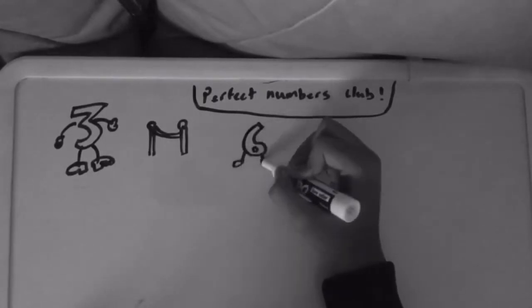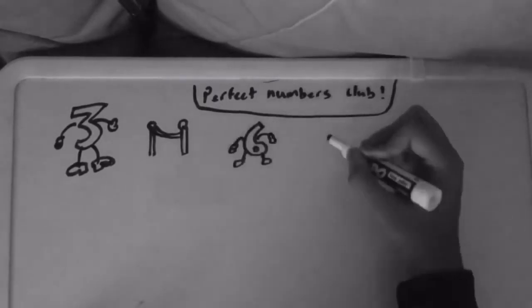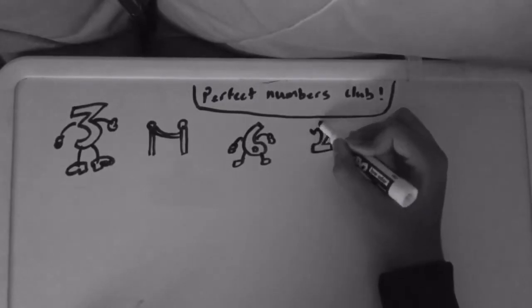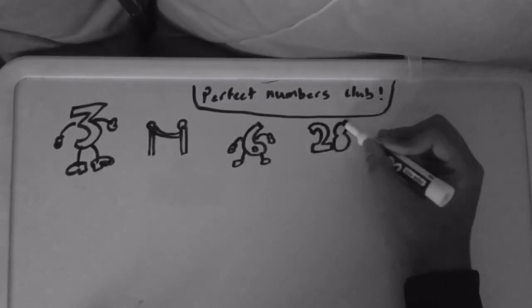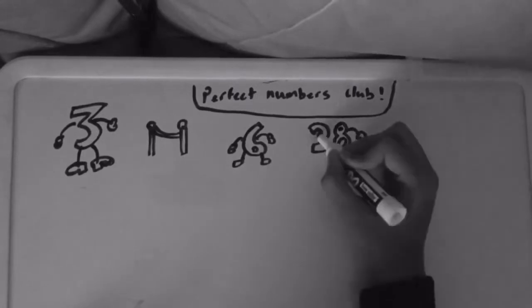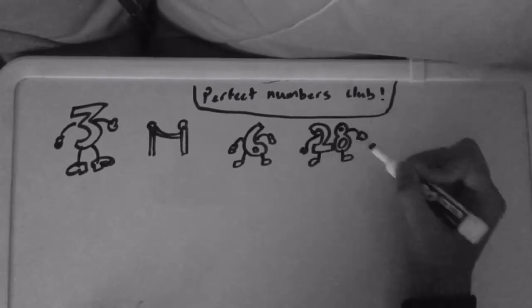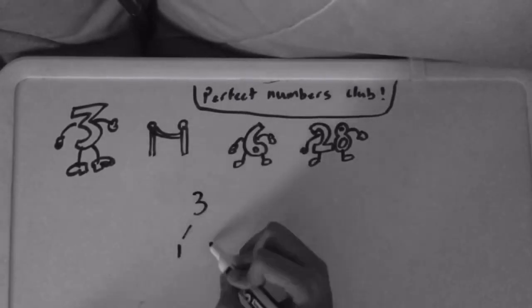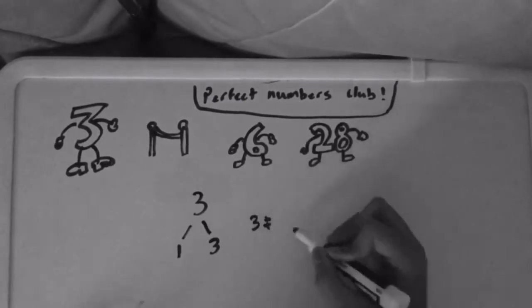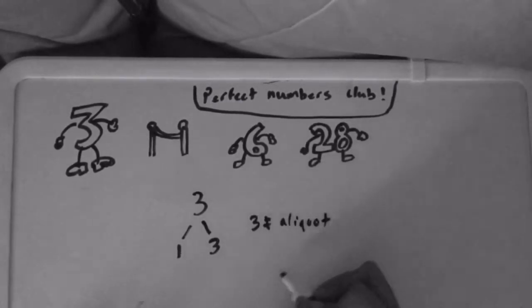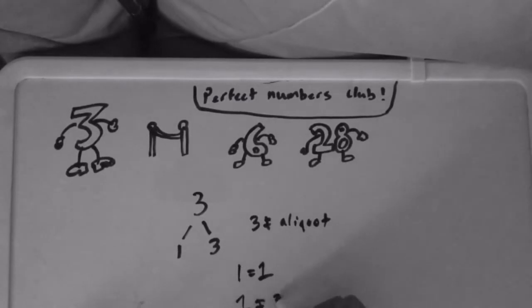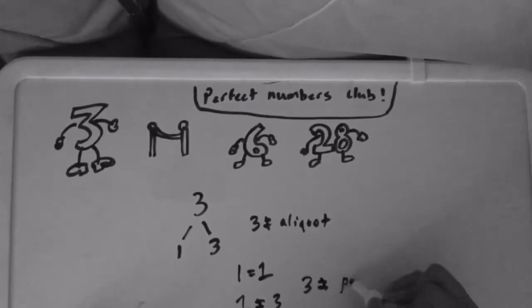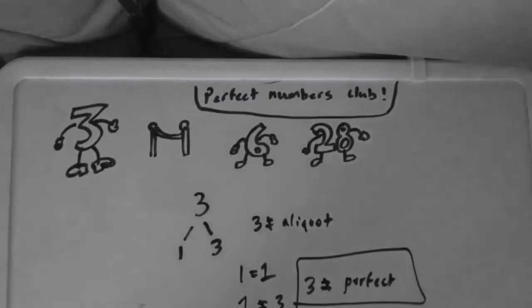Here we have some of our favorite perfect numbers, 6 and 28. They're perfect numbers, so they can get in the club. But 3 does not have admission in the club. Let's see why not. See, 3 has the factors 1 and 3. And you don't count 3, you add them up, you get 1. 1 equals 1. 1 does not equal 3, and therefore 3 is definitely not a perfect number. So it can't get in the club.